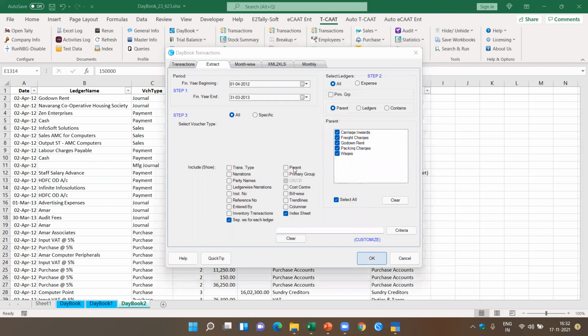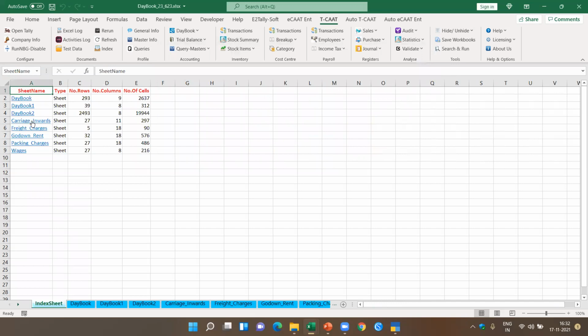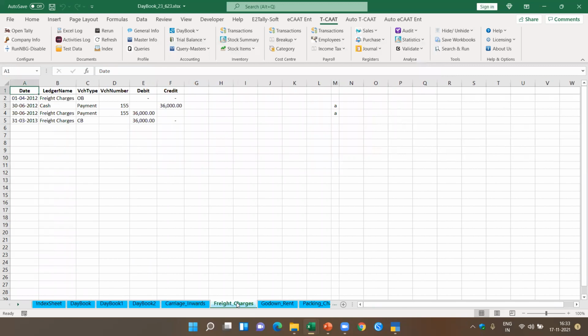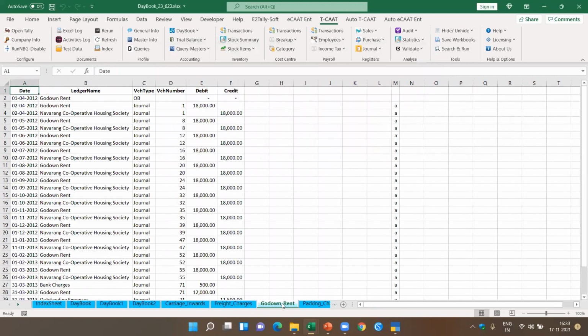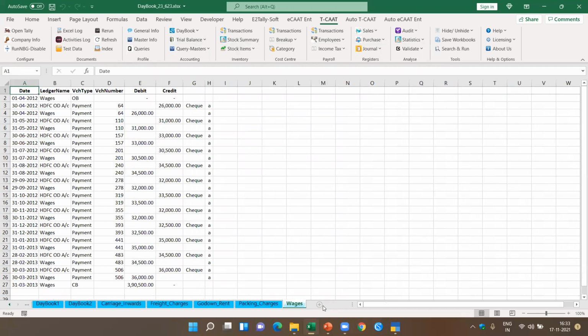So it's loading all this, extracting. In this case, we are actually querying and extracting the details for each of the ledgers. If you see here, carriage inward gives you all the transactions pertaining to carriage inward. This is the freight charges. I got the godown rent, and this is the packing charges. This is how we are able to extract the details as required for each of them.